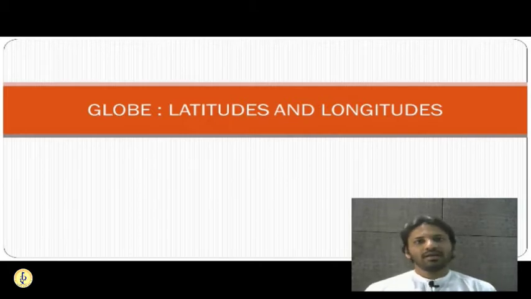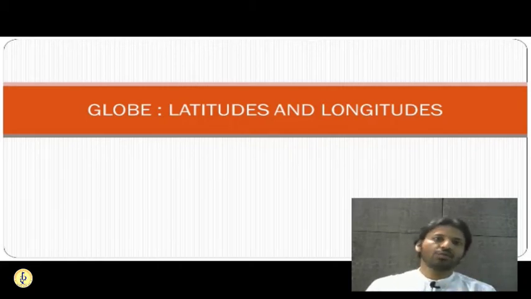So, friends, before moving towards the chapter, yesterday I had given you a question regarding why we see the same side of the moon from the Earth. Most of you have written a correct answer. It's a very simple and very probable question in the preliminary examination, and it can be asked in the main examination also.